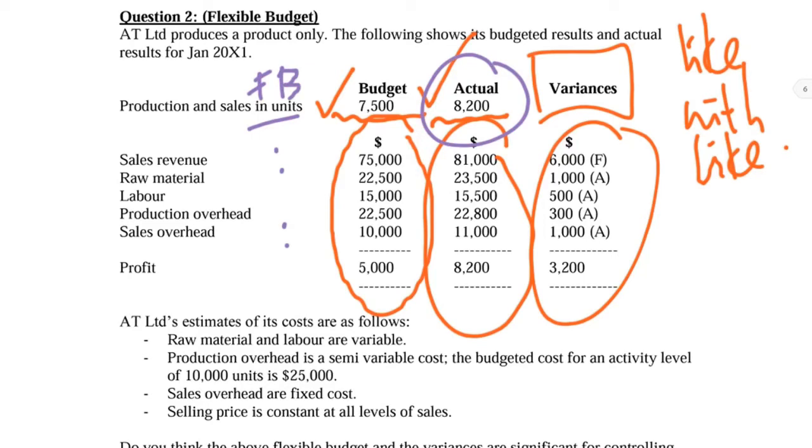Remember, you cannot adjust any actual result. Actual result is already actual, so there is no way for you to adjust. What you need to do is adjust the budget to the flexible level, then compare with your actual. After that, the third column will be the variances. So after you compare, I'm sure that you can see something different already. This one I will discuss with you in class for your coming live sessions. So this one, you just do it as your homework first.